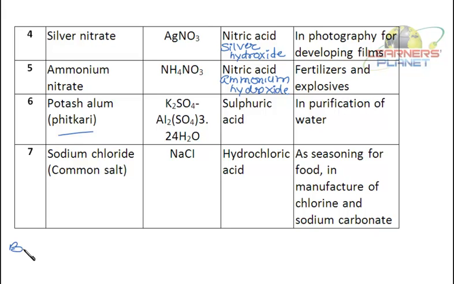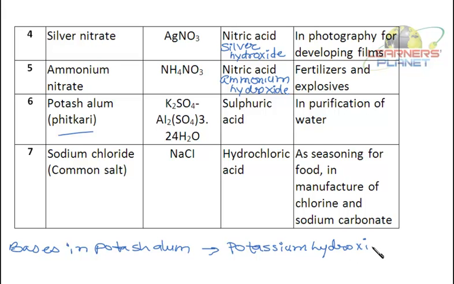So the acid in potash alum is sulfuric acid, and the bases are potassium hydroxide and aluminium hydroxide. And it is used in purification of water.